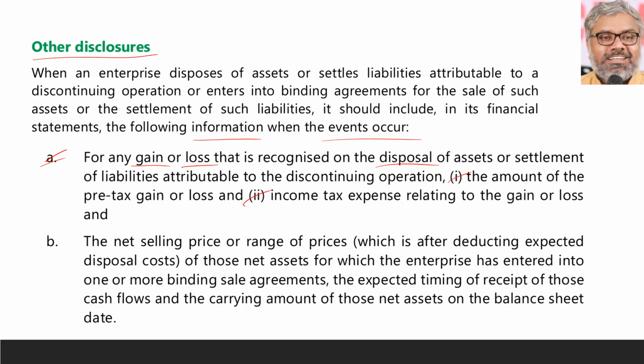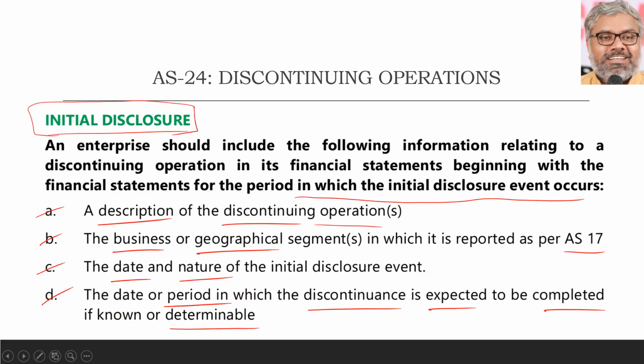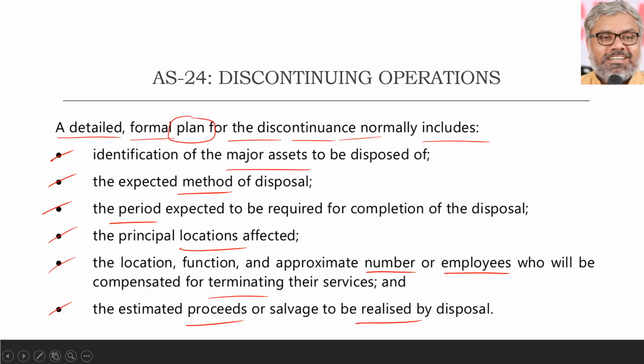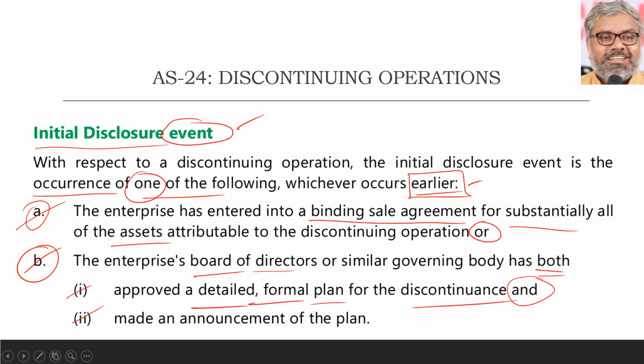Means from the disposal, whatever the gain or loss that has arisen, that gain or loss has to be also disclosed. These are other disclosures when the actual event happens. See, this disclosure event is different. When the initial disclosure event happened, really the disposal did not complete. Discontinuing did not complete. It just entered into an agreement, and otherwise the board of directors have approved a plan and announced the plan. That's all.